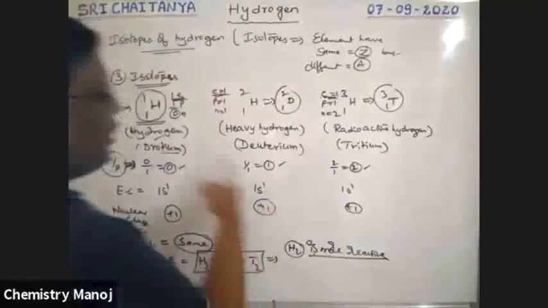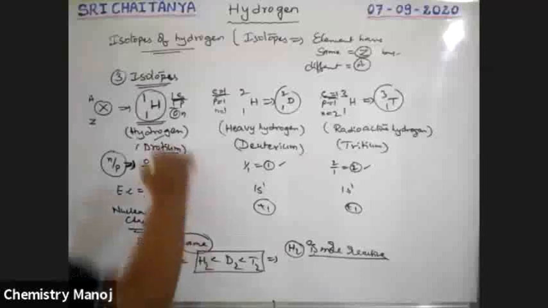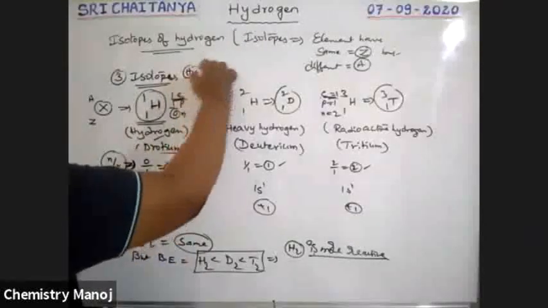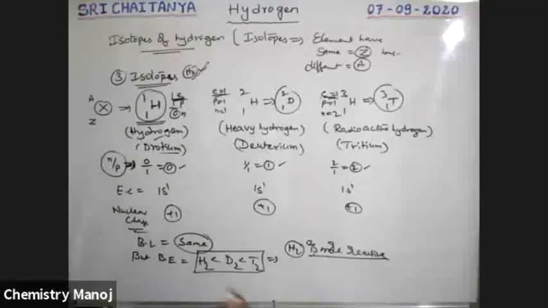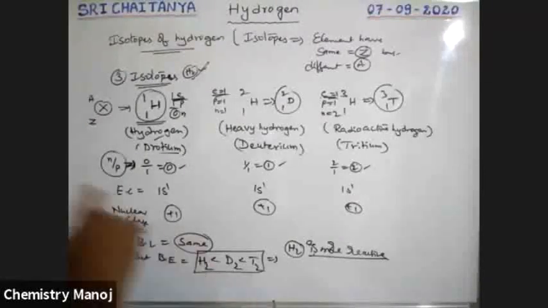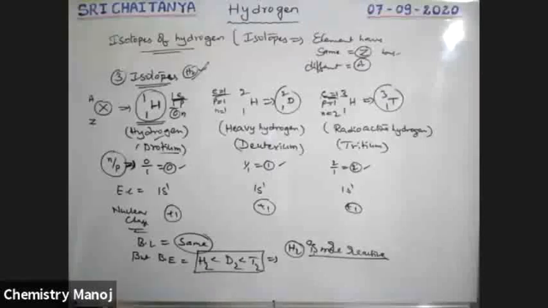That means among all these three isotopes of hydrogen, the H2 molecule is much more reactive. Among hydrogen, deuterium, and tritium, hydrogen is the most reactive because of its small bond energy, less bond energy.